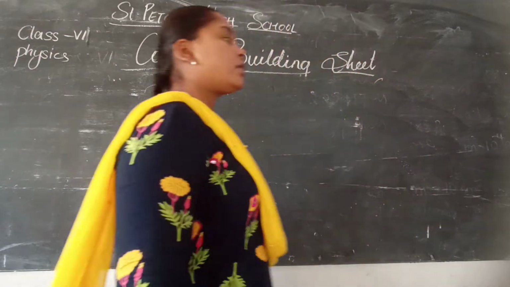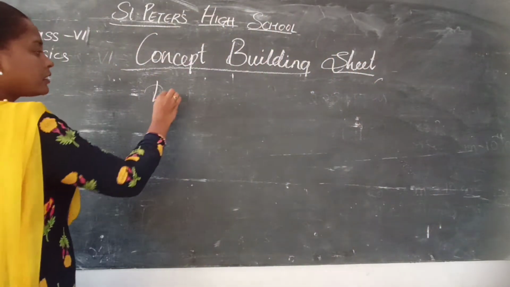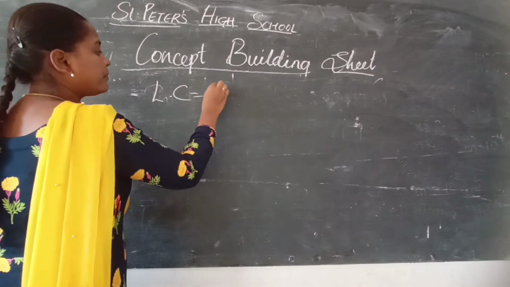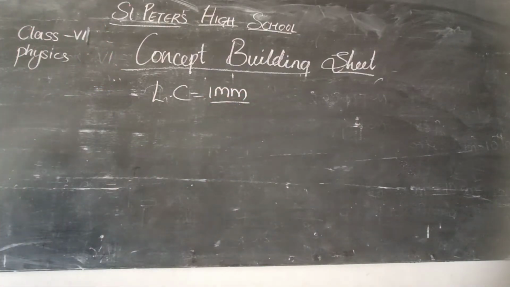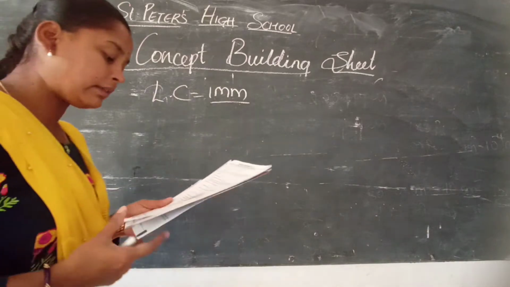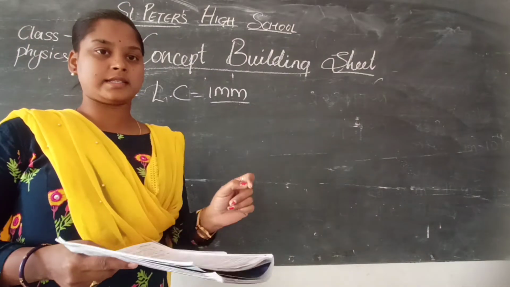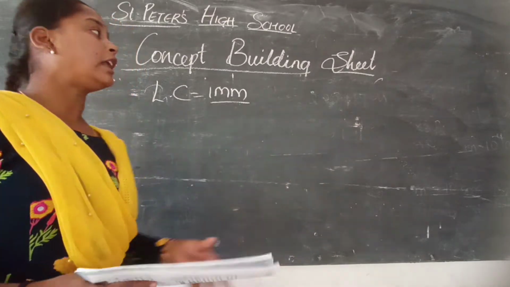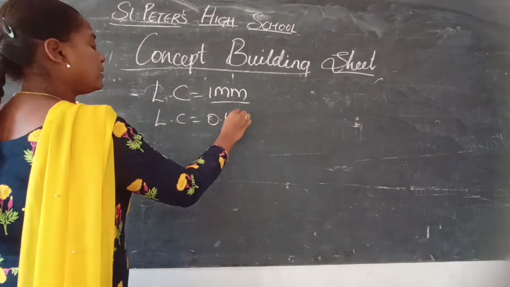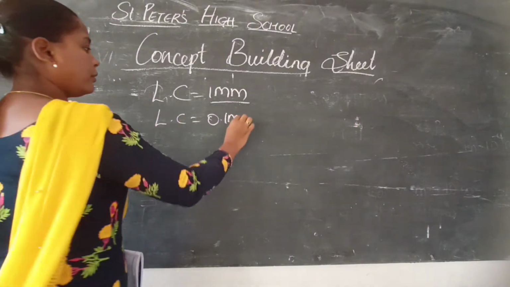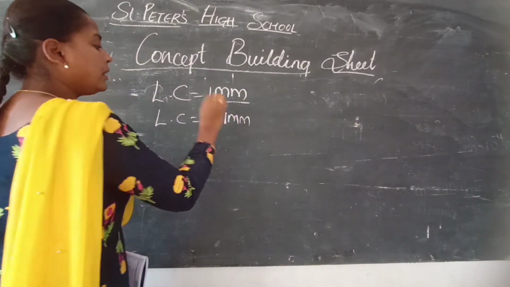So what is the least count of the scale we use? 1 millimeter, right? But what they have said is, if they use another scale with a least count of 0.1 millimeter, not 1 millimeter, it is smaller than that.